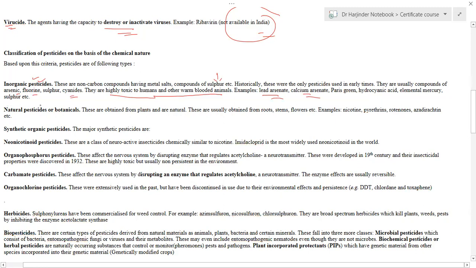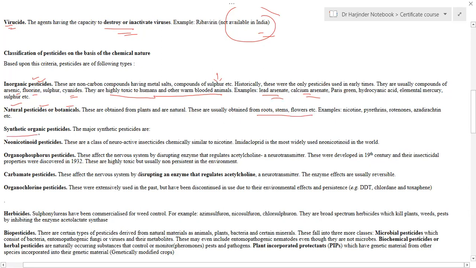The second one are the natural pesticides or the botanicals. These natural pesticides are obtained from the roots and stems of various plants. For example, nicotine and rotenone are examples of these natural pesticides.